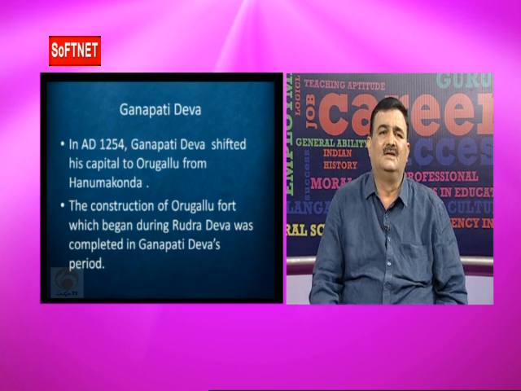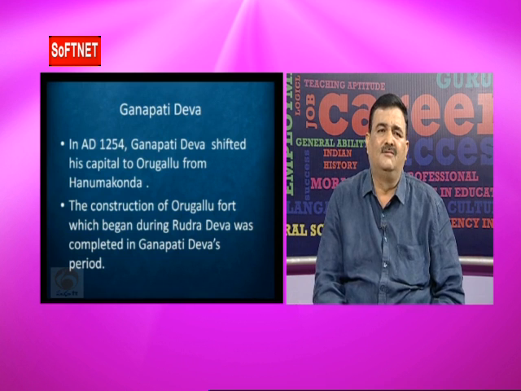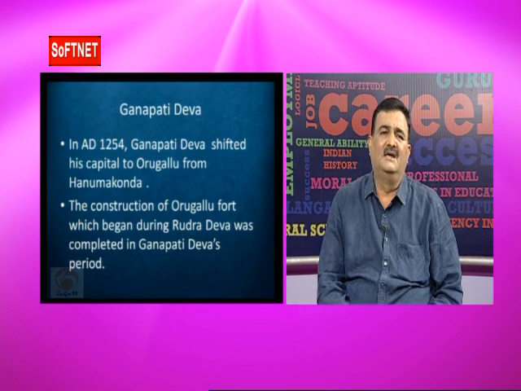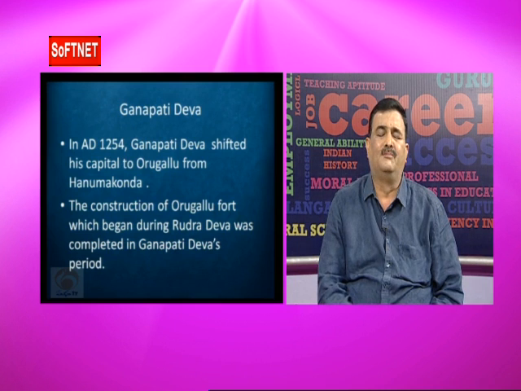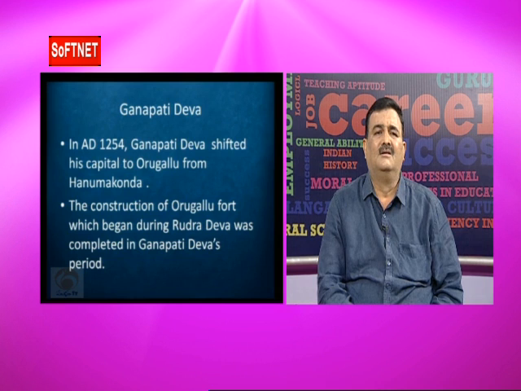According to the Chintaluri copper plate inscription, Prola II started the construction of the Orugallu fort, and it was completed at the time of Ganapati Deva in 1254 AD.